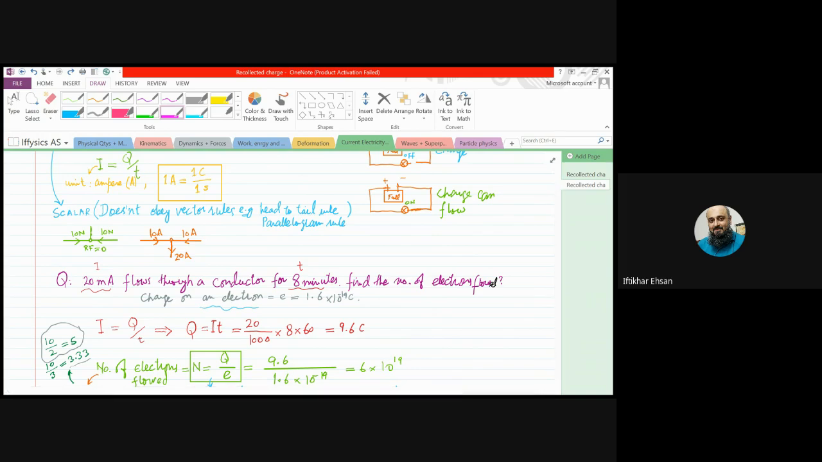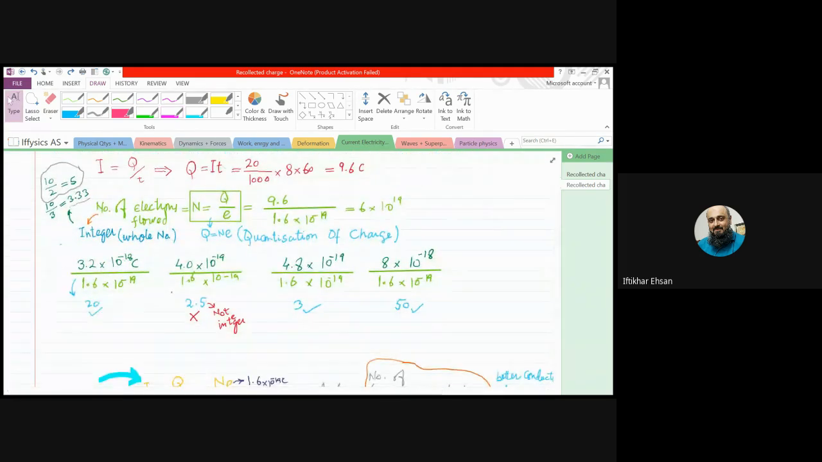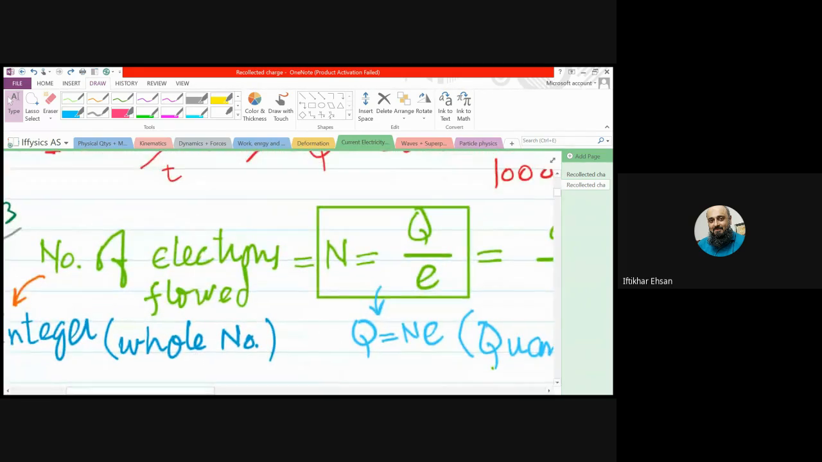Usually when we say electric current is flowing through a conductor, it is the electrons which are flowing through the conductor. So there is now one thing which I would like to discuss with you, that is quantization of charge. What does that mean?